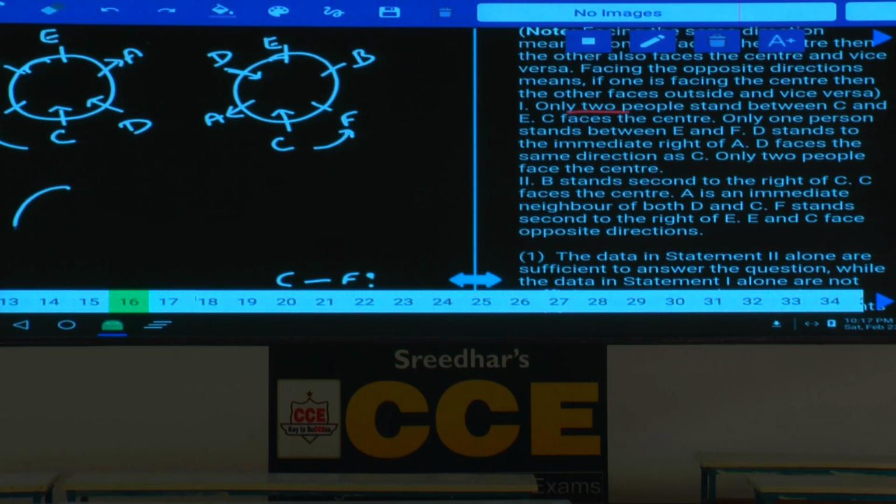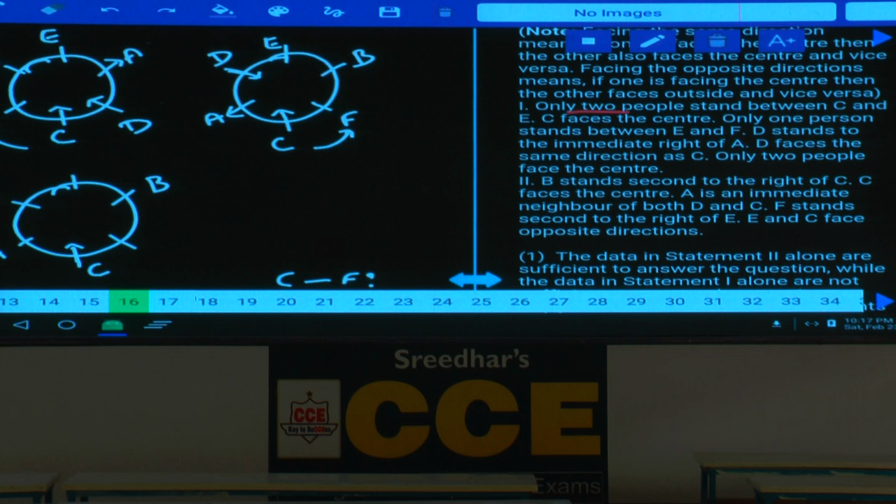Now in this condition number 2 alone, 6 persons, 1, 2, 3, 4, 5, 6. C faces the center, clearly specified. B stands second to the right of C, B will be here. A is an immediate neighbor of both D and C. F stands second to the right of E. F is standing second to the right of E.